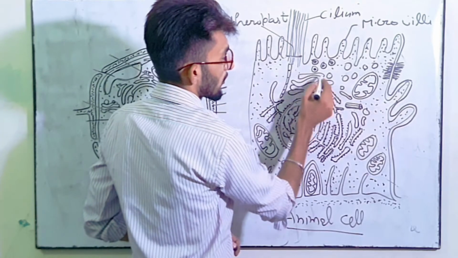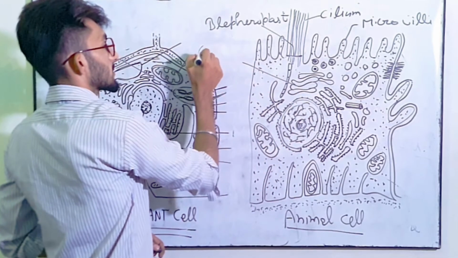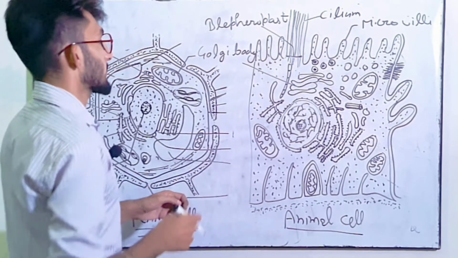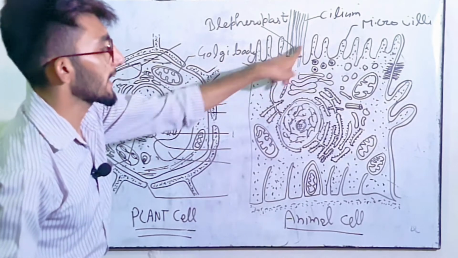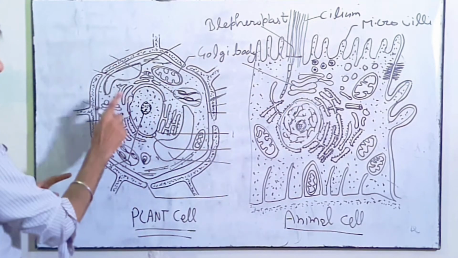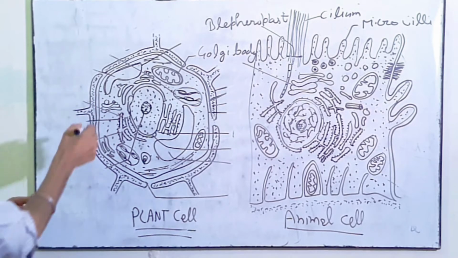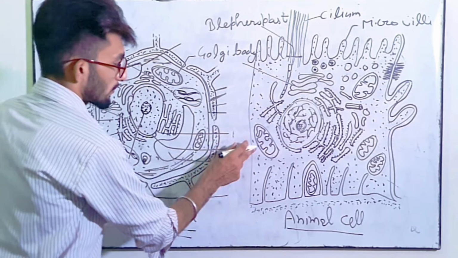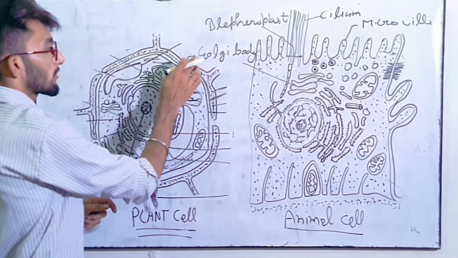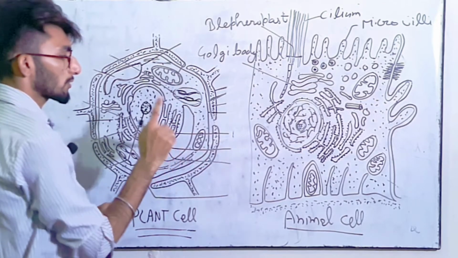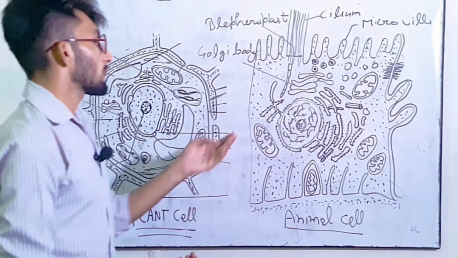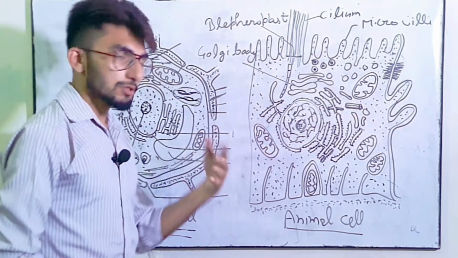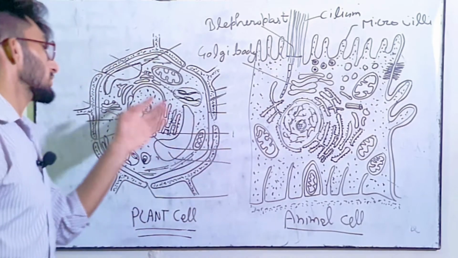This is the Golgi body of the animal cell. So as you can see, Golgi body is present in both these things. Golgi body is present here in the animal cell, and Golgi body is present here in the plant cell. So Golgi body is present in both animal and plant cell. Now next thing is mitochondria. As you can see, mitochondria is present here and here. So mitochondria is present in both the cells, because we know what is mitochondria. Mitochondria is the powerhouse of the cell. So mitochondria provide energy to the cell. So energy is needed in both animal and plants.